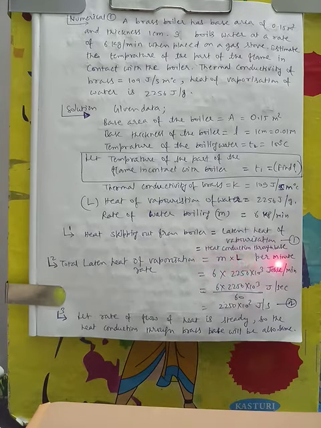So this much heat per minute is releasing from the boiler, which means 2250 into 10 to the power 2 joule per second. This much heat is releasing from the boiler per second, so this is the steady rate of heat transfer. Let the rate of flow of heat be steady, that we will have to assume. So the heat conduction through the brass base will also be the same.